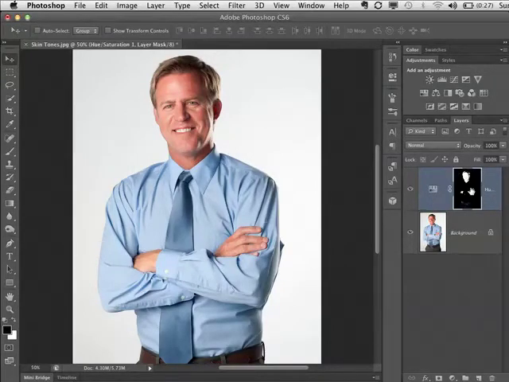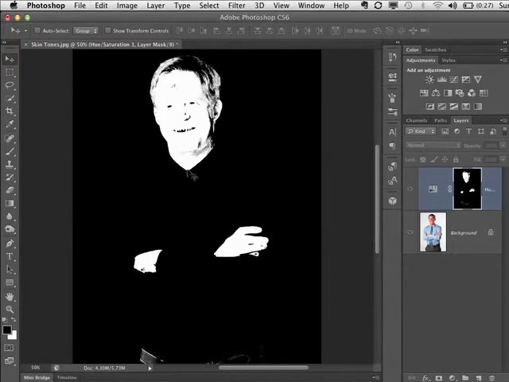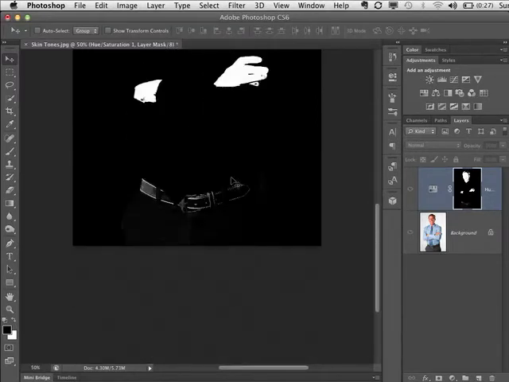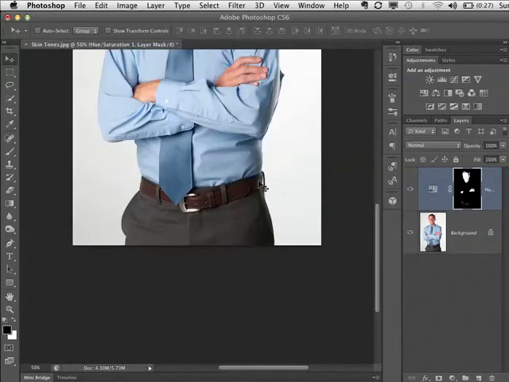Now, a lot of times it does select, especially if you look at the mask, and I'm going to come over here and Option-click on the mask. If you look on it, you'll see it selects a lot of other things besides his face. In this example, I don't think it was bad because I think it kind of works. But let's say he had red pants on, which is just really a bad sight. But let's say he had red pants on and we didn't want to desaturate those.